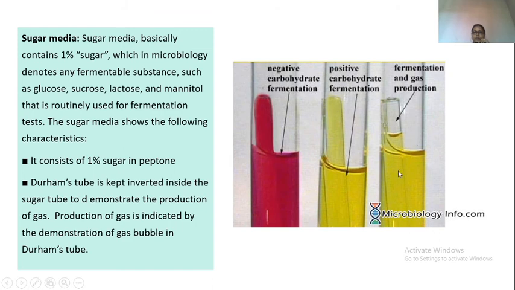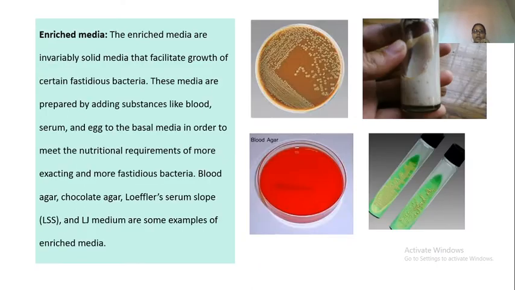But here, if you see, the media has turned yellow because of the fermentation of sugar, and you also see an empty space here. This empty space has developed because of the production of gas. There was production of gas, so the media which was filling this top part is pushed down. So Durham's tube helps in determining whether gas is produced or not. So this is a media where there is no fermentation. You can say negative carbohydrate fermentation, positive carbohydrate fermentation with no gas, and gas production in the last tube. So this was about your special media.